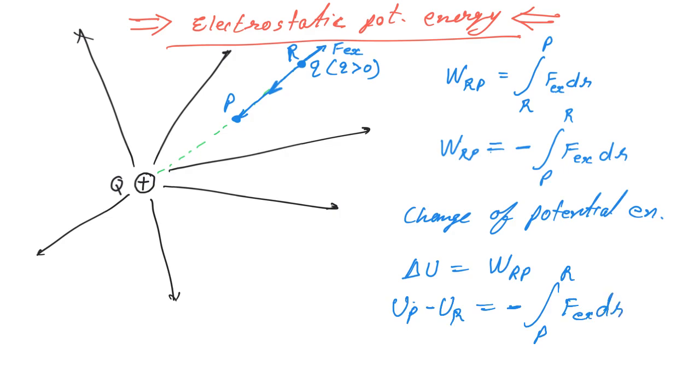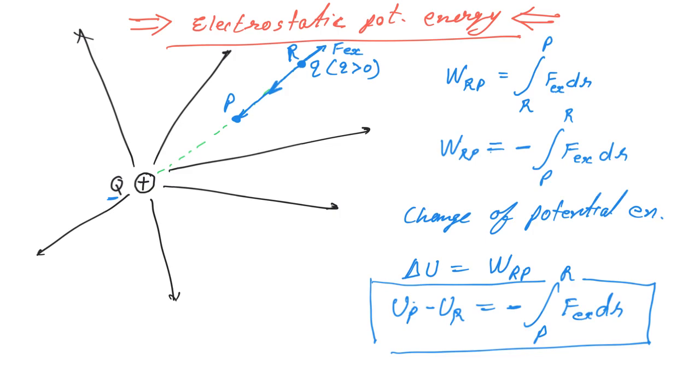This becomes an important equation for the change of potential energy in an electric field of charge capital Q. Here one thing should be understood, that this equation depends on points P and R. Means the change of potential energy depends on the points P and R. It depends on the initial point and the final point, but not the path.